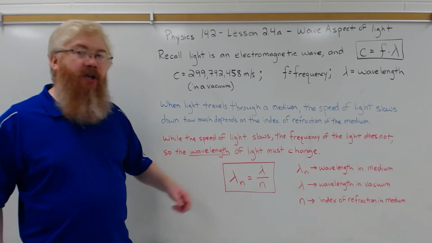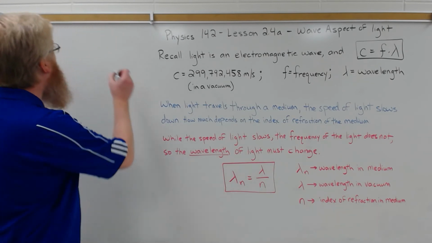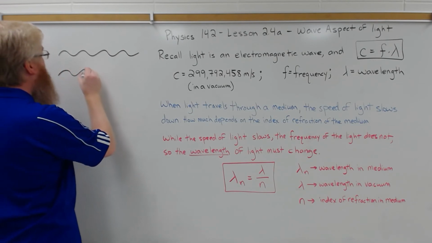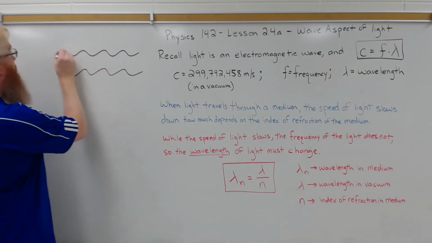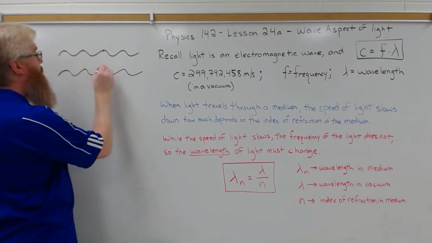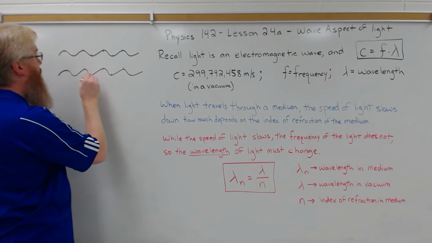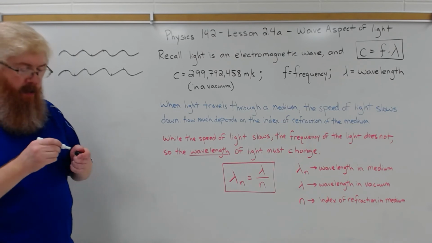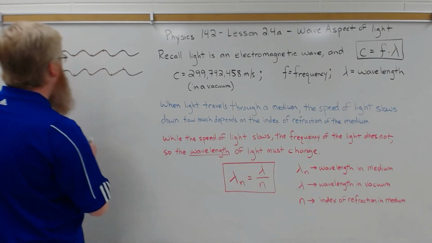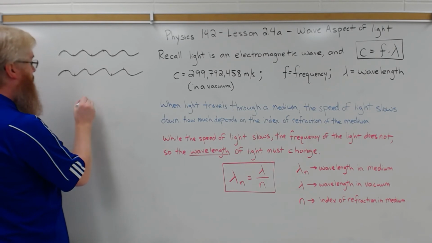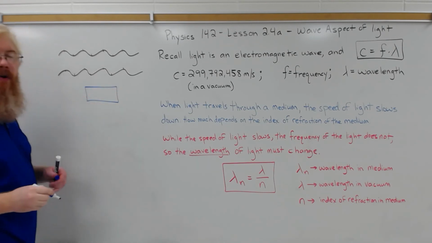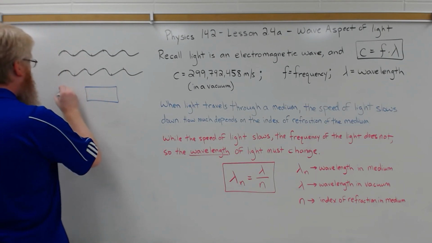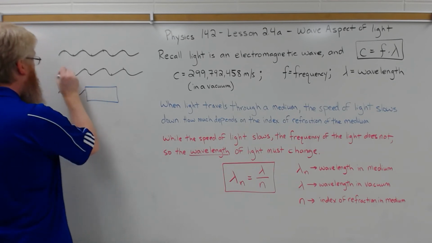So you can change the wavelength of light. For example, if you have two light waves, and they're in phase with one another, meaning that the peaks occur at the same location, the troughs occur at the same location, at the same time, these two beams of light are in phase. However, if I place some material in the path of a third beam of light, it has to go through some transparent material, glass, for instance. Let's say that it starts off in phase. The peaks occur at the same location.